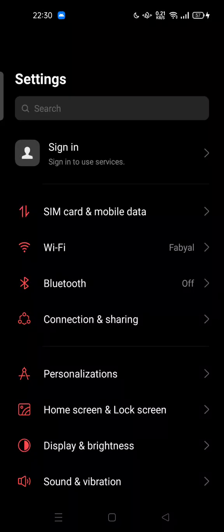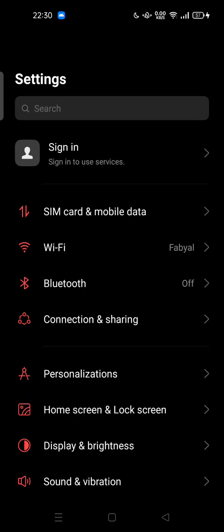Today I'm going to show you how to switch on a mobile without the power button. So if the power button on your Android phone is broken or disabled, you can try to switch on your mobile phone with your charger. You can plug your charger into your device, and your device will automatically wake up.